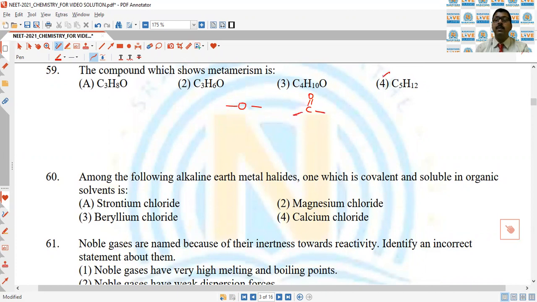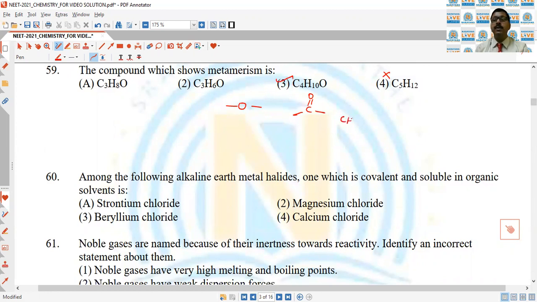So it is not possible here because there is no functional group. And for metamerism, the different alkyl groups bonded with the same functional group. That is why third is correct answer of this question,